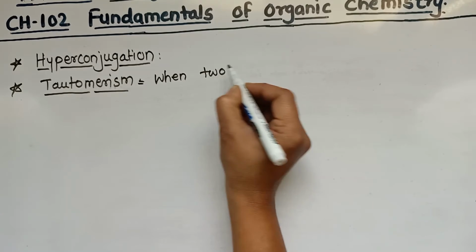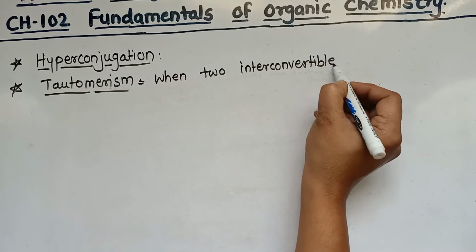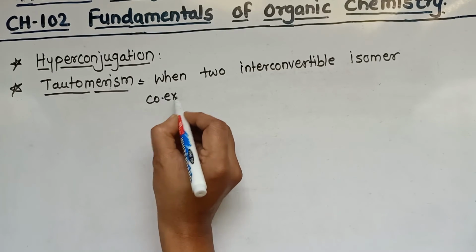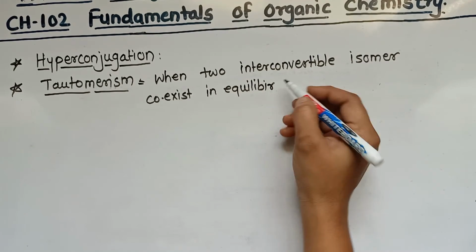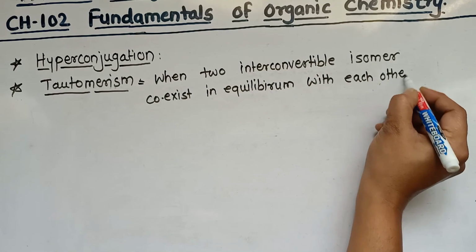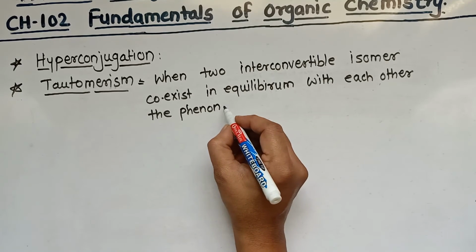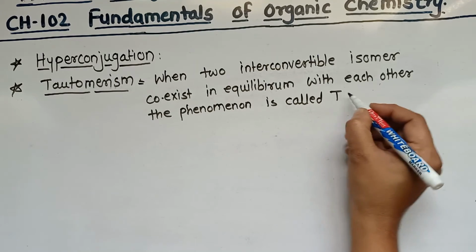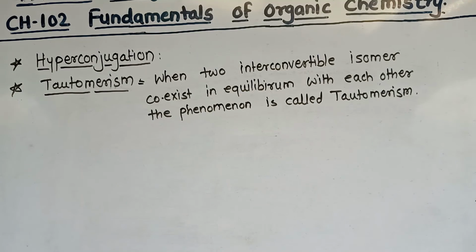When two interconvertible isomers coexist in equilibrium with each other, the phenomenon is called tautomerism, and the isomers are called tautomers.